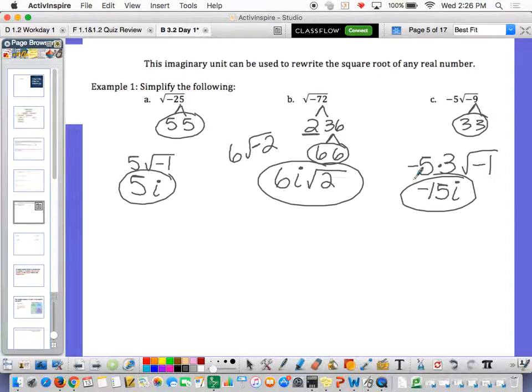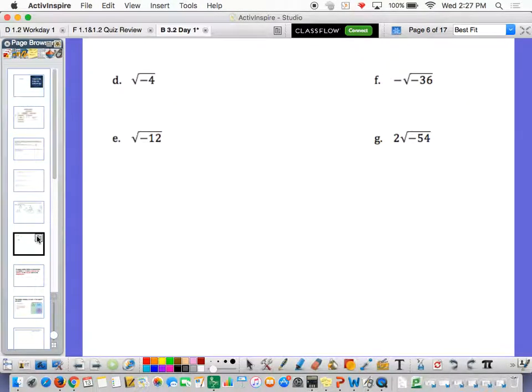Let's do these next couple as well. Okay, we're here. Okay, so the square root of negative 4 breaks down into 2 and 2. That's a pair, so we've got 2 times the square root of negative 1, which square root of negative 1 is I. Great. Awesome.